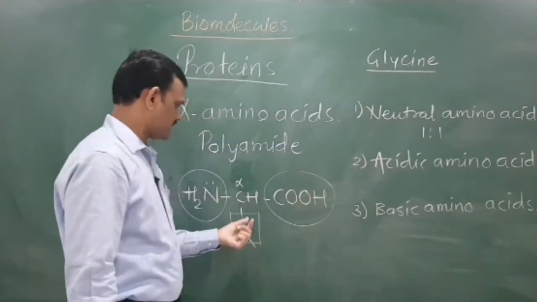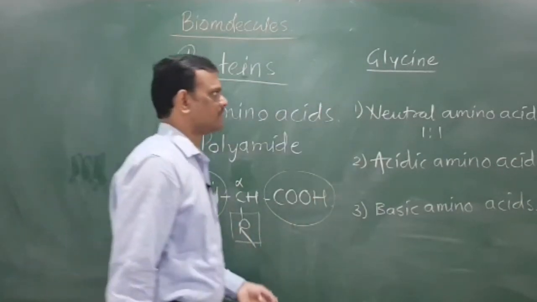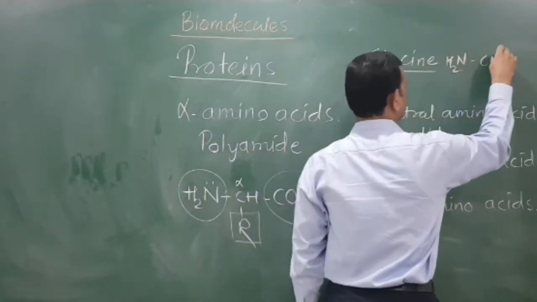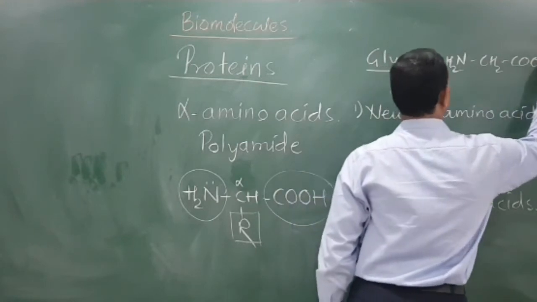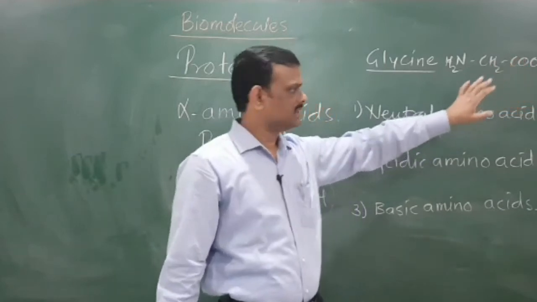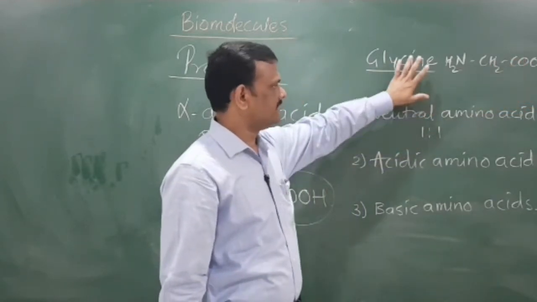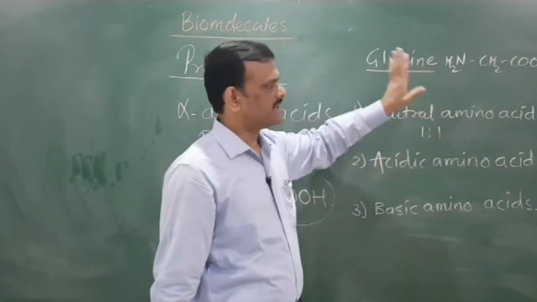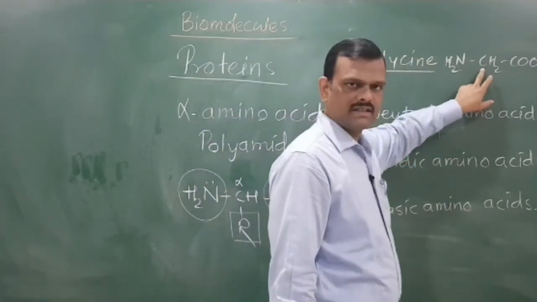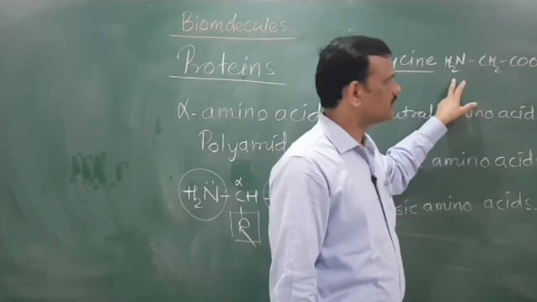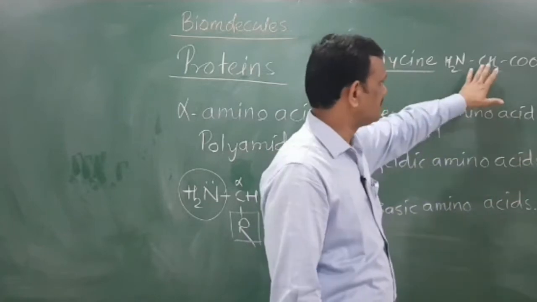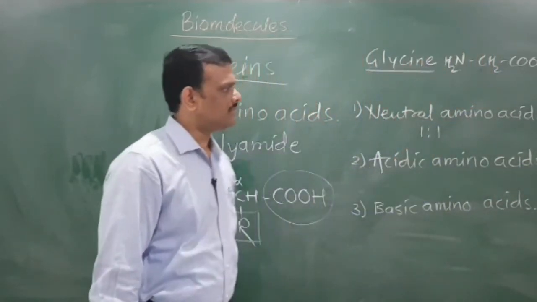In glycine, what happens? This R is replaced by H. Therefore, the glycine structure is NH2 CH2 COOH. This one is a neutral amino acid and the only amino acid which is optically inactive. Now, this carbon contains one carboxylic group, another is an amino group, and two hydrogen atoms. Therefore, loss of chirality takes place. Hence, it is not an optically active compound.